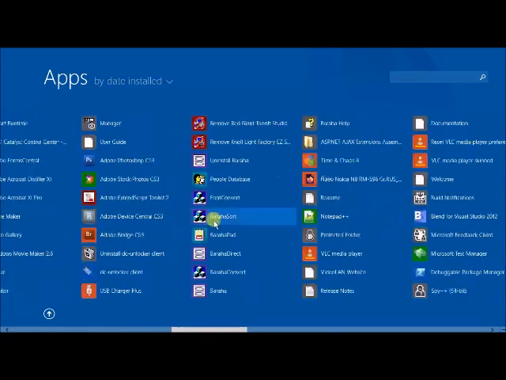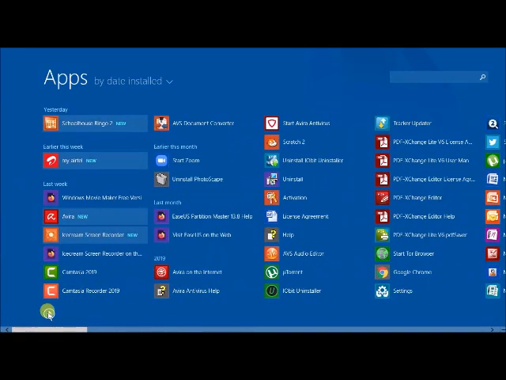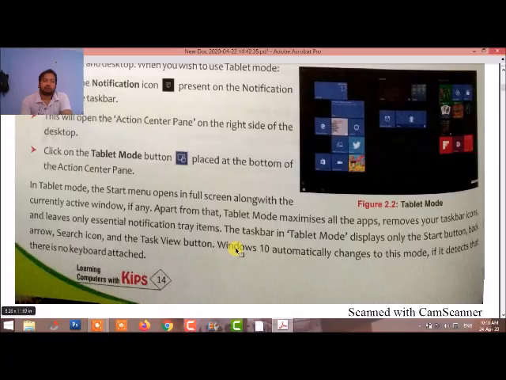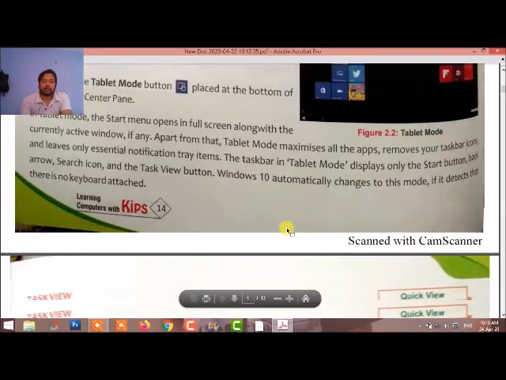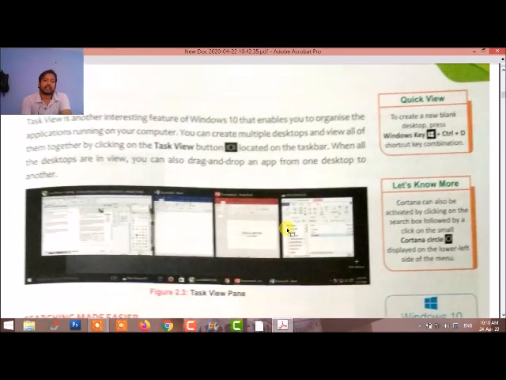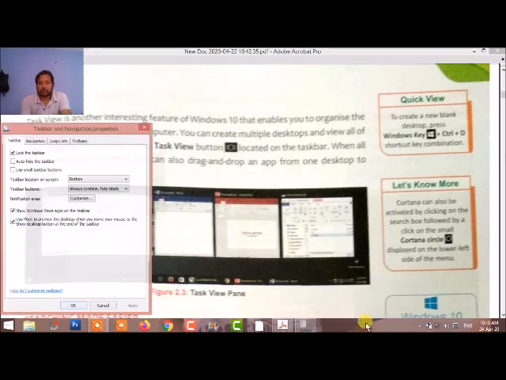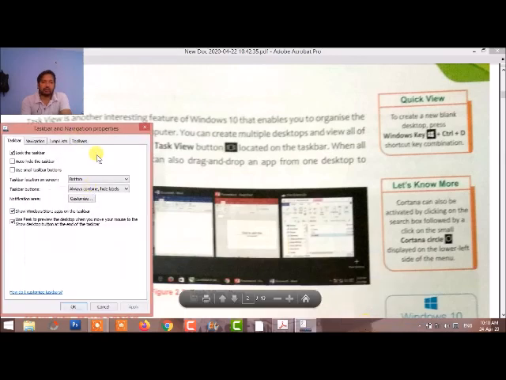Now we go to the next point, which is Task View. In Task View, we see how windows appear. We can right click on the task and see the properties. There are navigation, jump lists and toolbars. These are all the Task View options.